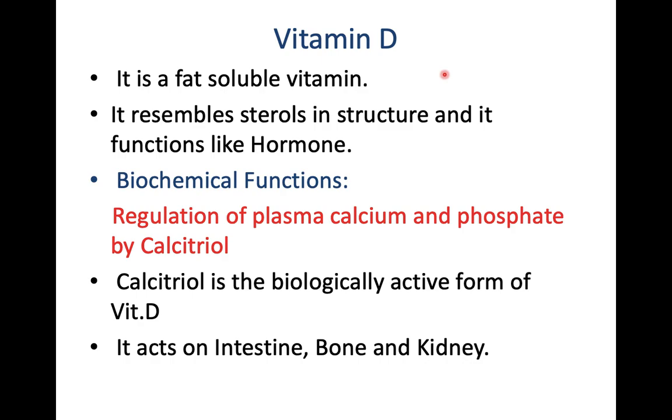Similarly, the question can be asked about vitamin A and also vitamin C: same four things, RDA, dietary sources, biochemical role, deficiency features.